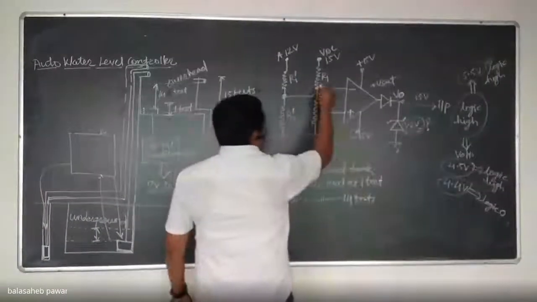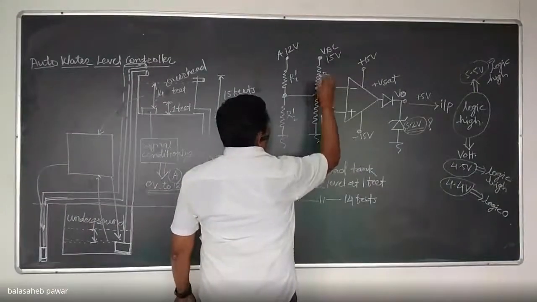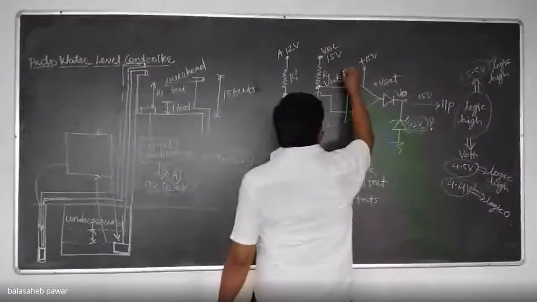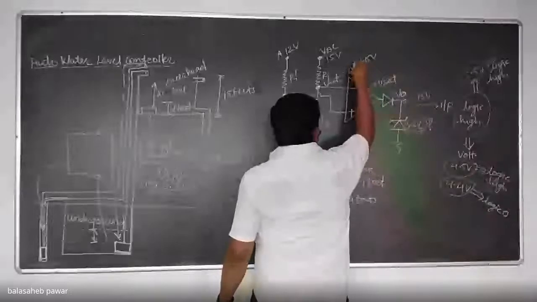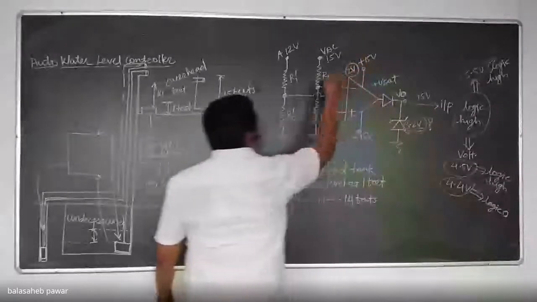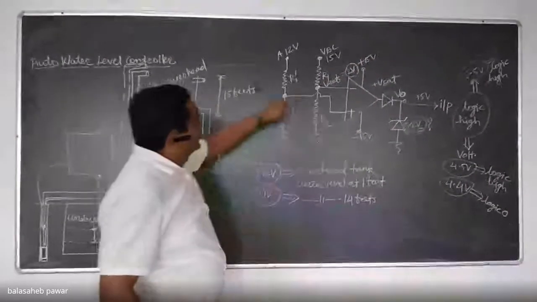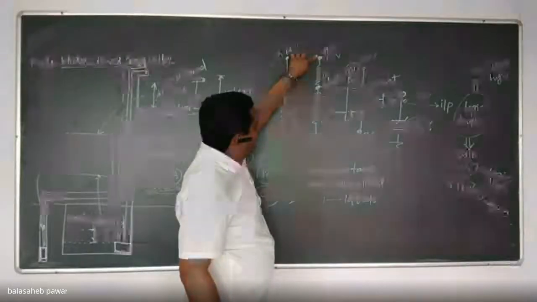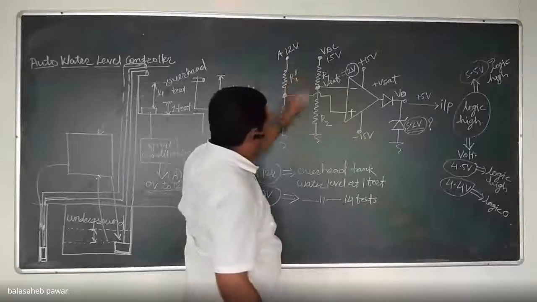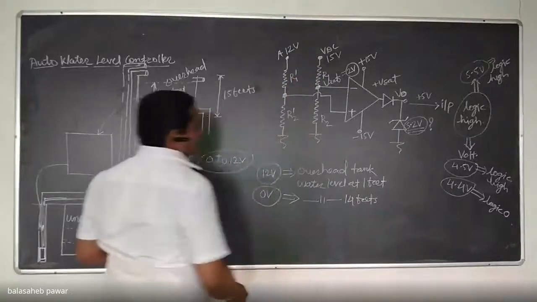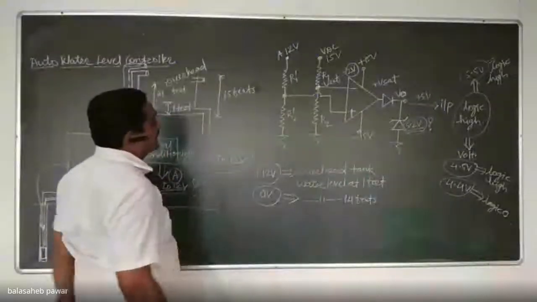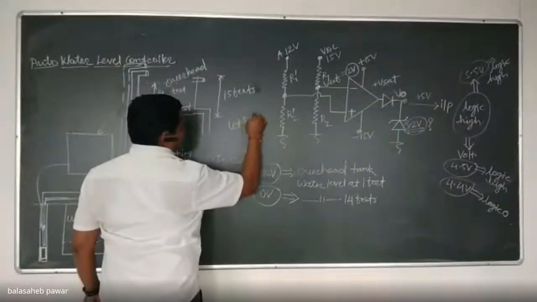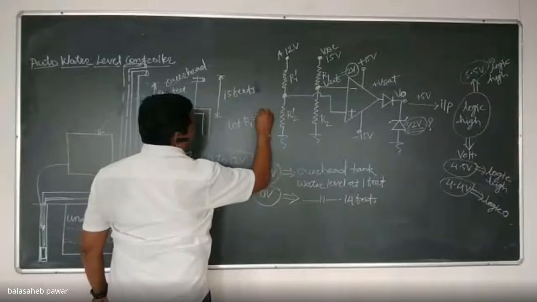Okay, how to design it? We'll consider this reference voltage, suppose it is equal to 2 volts, that I have to generate from a VDC of 15 volts. Okay, select R1. Do this calculation. Let R1 equal, suppose, 10 kilo ohms.